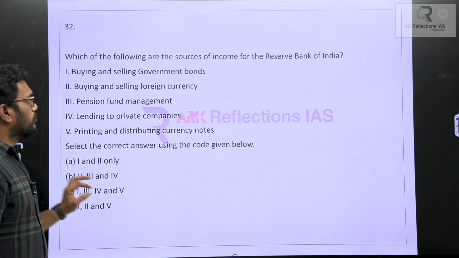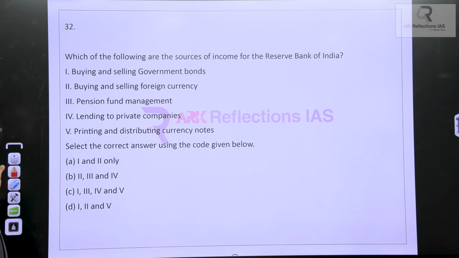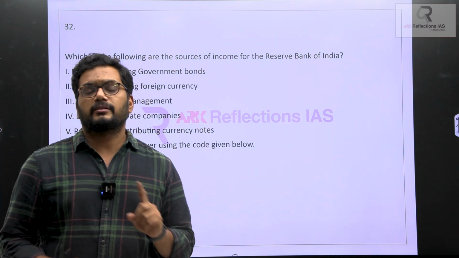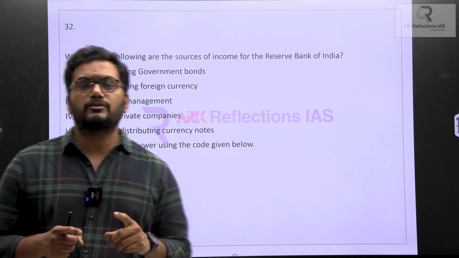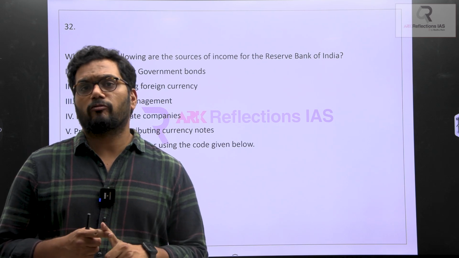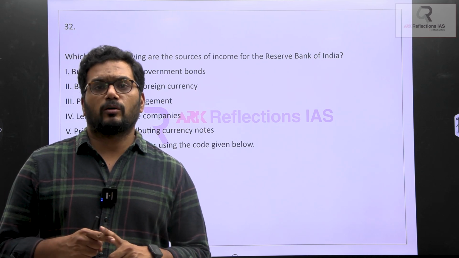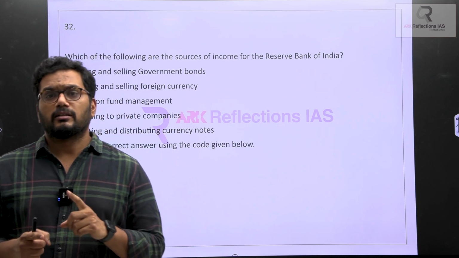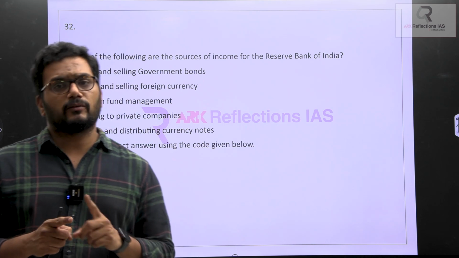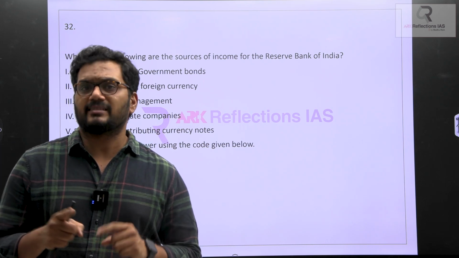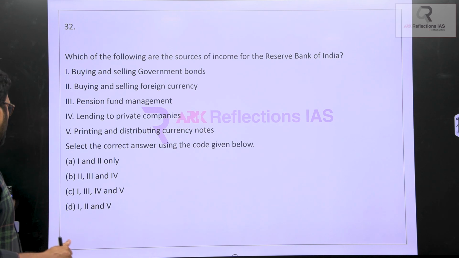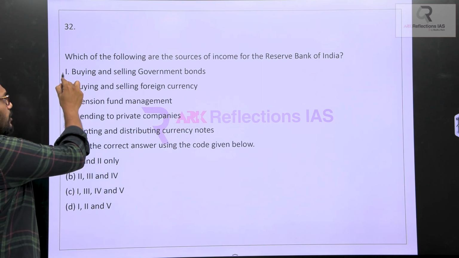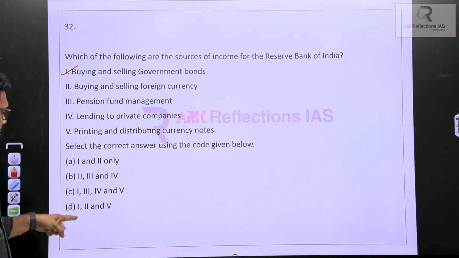Which of the following are the sources of income for the Reserve Bank of India? It asks from which sources the Reserve Bank is earning. The Reserve Bank is the apex institution which has wide applications from where it can earn a good source of income. The first among them will be buying and selling of government securities, upon which it will earn considerable interest. So the statement talks about buying and selling of government securities. So one is definitely true here.